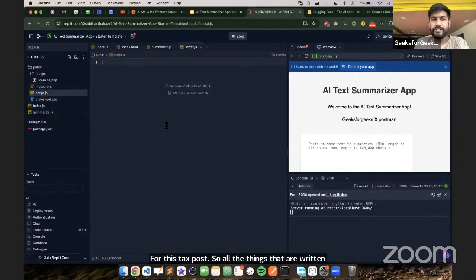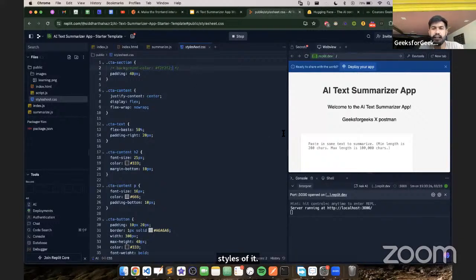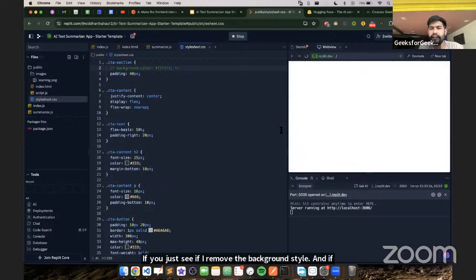This is where we would take out the behavior of the things and keep it. This is style.css, which gives all the styles. If I remove the background style and save it, the background would be gone.